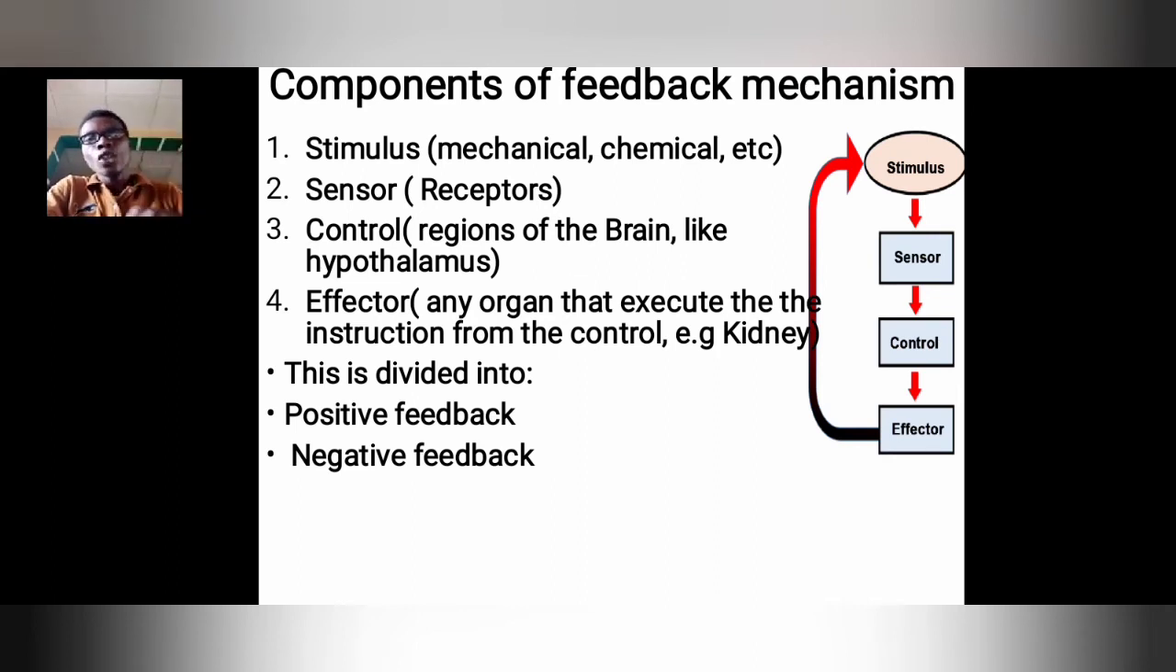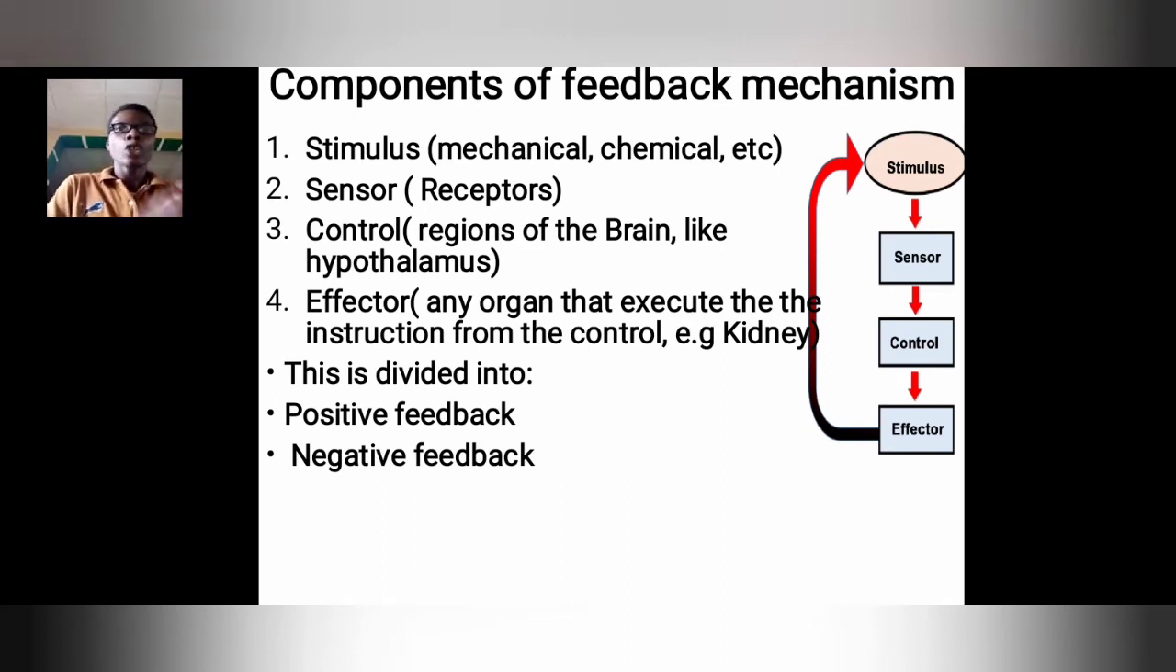So any organ that executes the instruction from the control, e.g. kidney, don't worry, I will explain this to you. Let me quickly use this as an example now so you understand. For example, imagine that I am having a very hot temperature as it is now. Then the stimulus is the temperature. My skin, which is the sensor that has receptors on it, has perceived that the temperature is very high.